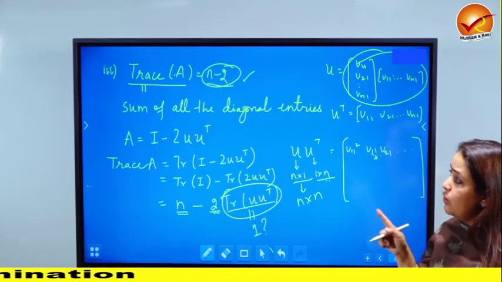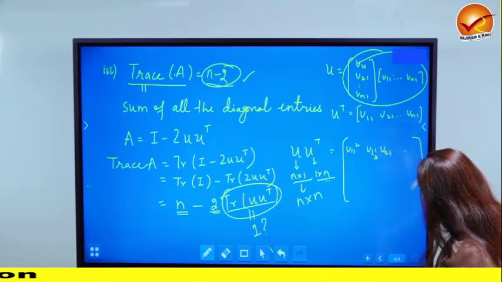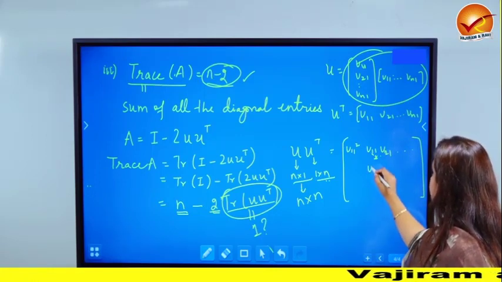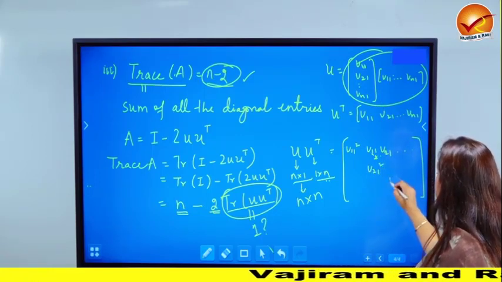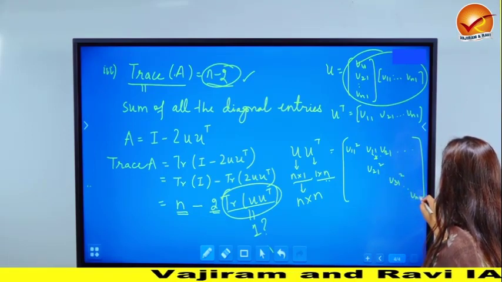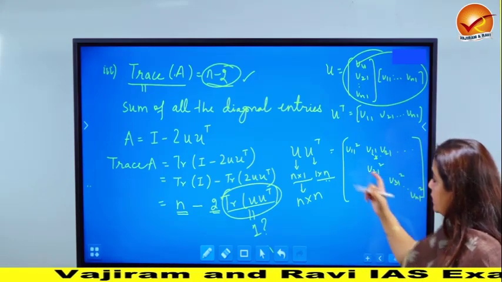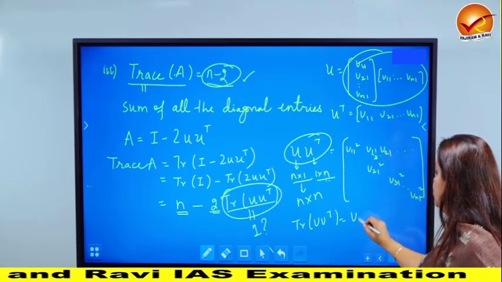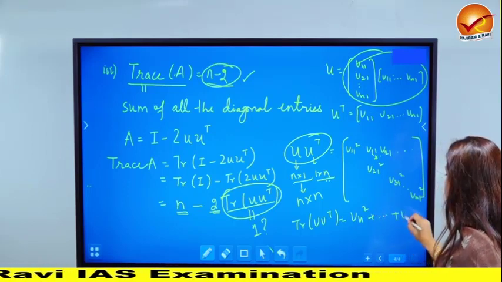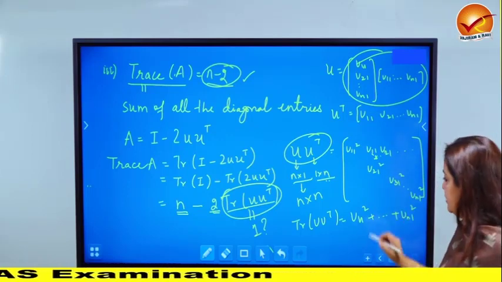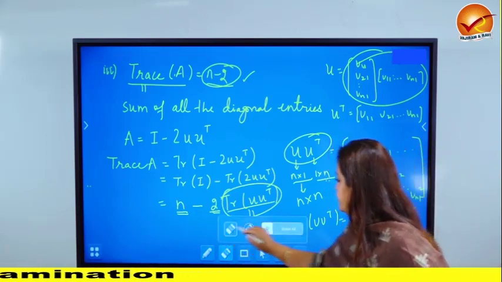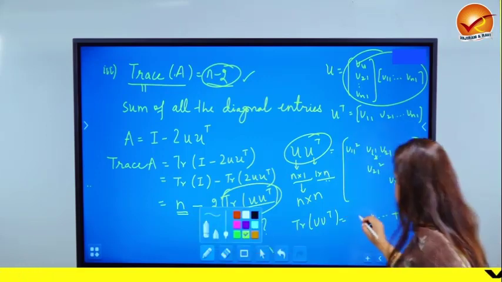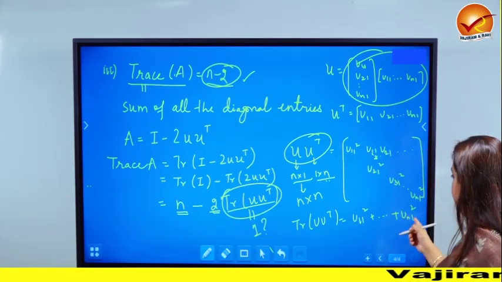By the way, since we are interested in only the trace, I am only bothered about what the diagonal entries are going to be. So if you open it up specifically only for diagonal entries, then this will become U21 square, U31 square, and the last diagonal entry will be UN1 square. What we are interested in is the trace of this. So trace of UU transpose is U11 square plus dot dot dot till UN1 square.